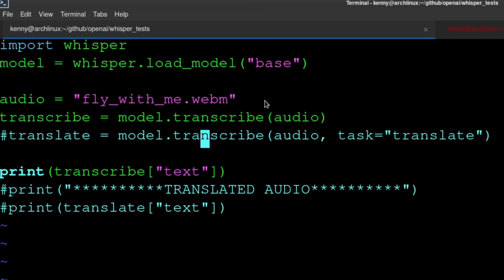But anyway, back to the script. So you define your model there, and then if you change it, it should just automatically download the bigger model. Audio, so here we're specifying the file that we're going to run it on, and that is Fly Me to the Moon by Frank Sinatra, so it should be pretty easy for this AI. And this is the command to transcribe that, and translate we're not going to be using since Frank Sinatra is in English. And then here, it's going to print out, just to standard output, the lyrics, essentially, since this is a song. So why don't we go ahead and run it?